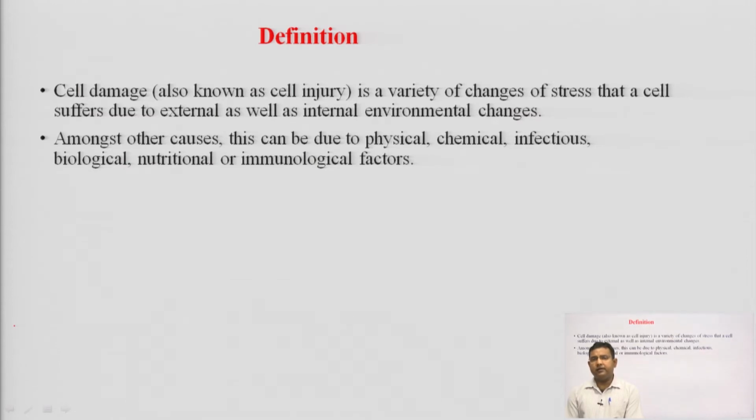Amongst other causes, this can be due to physical, chemical, infectious, biological, nutritional or immunological factors.